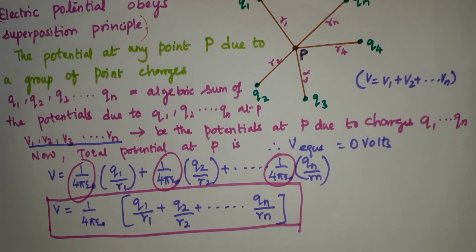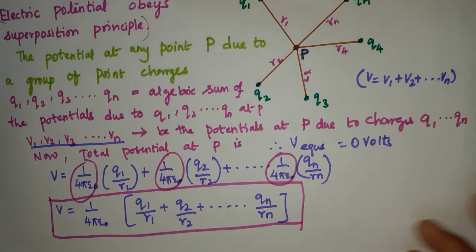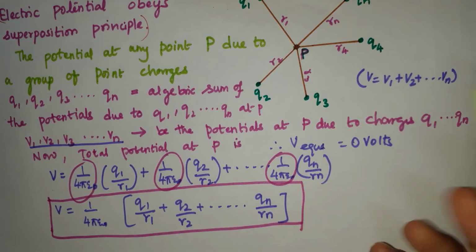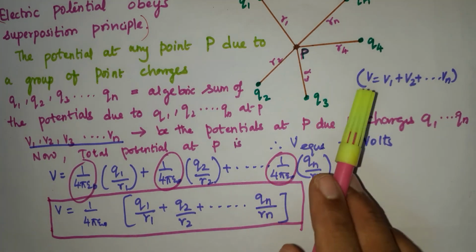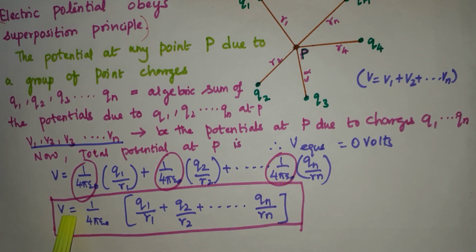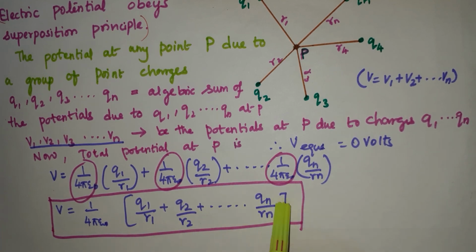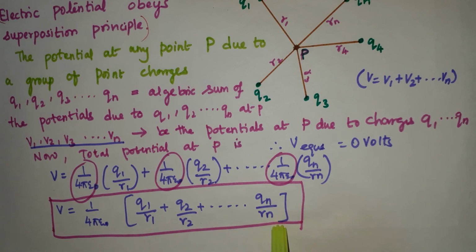So the final answer, by the principle of superposition, is V equals V1 plus V2 and so on, just as in the case of superposition F is equal to F1 plus F2 till Fn. So the total potential is V equals 1 by 4 pi epsilon naught times Q1 by R1 plus Q2 by R2 till Qn by Rn. I hope you all understood this.